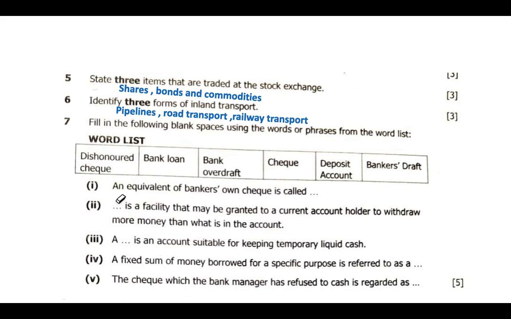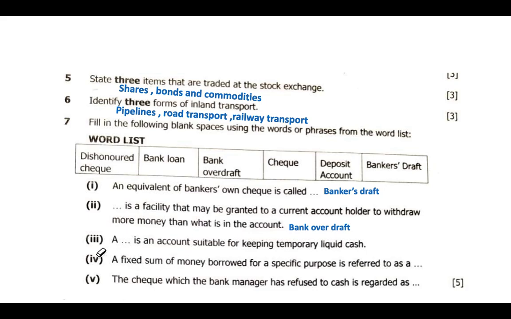The first one: an equivalent of a banker's owner's check is called, so we have a banker's draft. A banker's draft is an equivalent of the banker's owner's check. And then, dash is a facility that may be granted to a current account holder to withdraw more money than what is in the account. So we call that a bank overdraft.